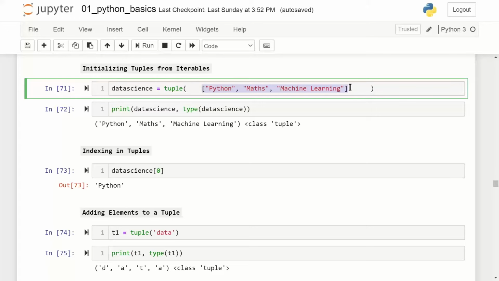And lists and tuples are both called iterables because we can use lists and tuples for writing loops, wherein I can write some Python code such that when I go through the loop, I can go through each element of the list object or the tuple object one by one. So in the first loop, it will be Python. In the second loop, it will be maths. In the third loop, the value will become machine learning.